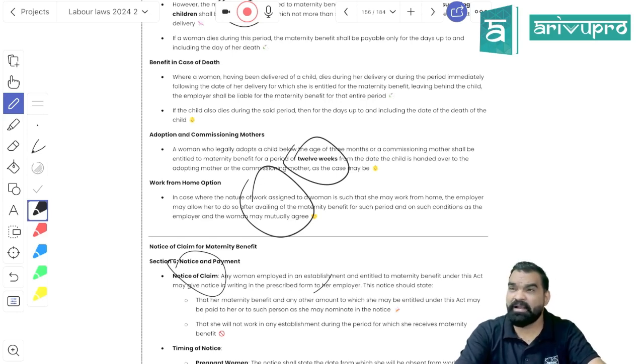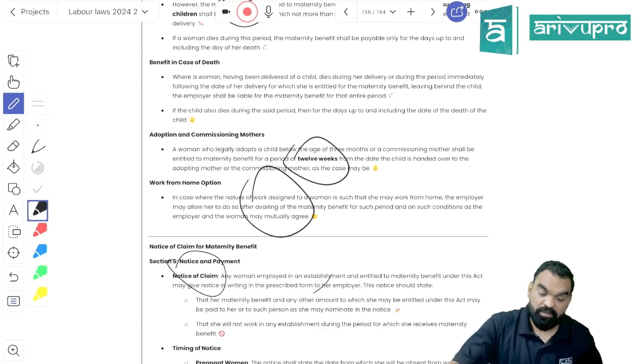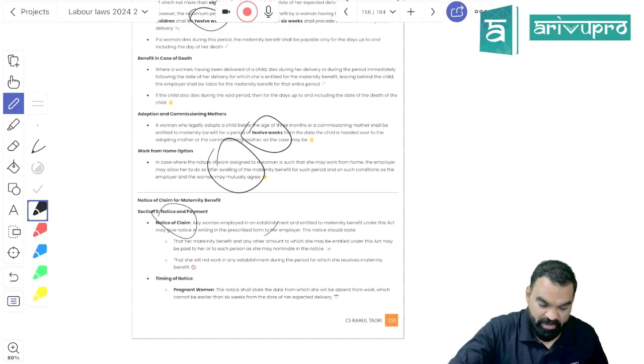Further, they are saying that even after the expiry of 26 weeks or 12 weeks, if you can provide her work from home, do provide her work from home. Further, they are stating that if you have 15 or more employees, then you should provide the crèche facility as well. And if she resumes work, you should provide her minimum 2 nursing breaks in addition to other breaks in order to feed the child. That is called nursing break, right? Done. This is all the provision of the Maternity Benefit Act.